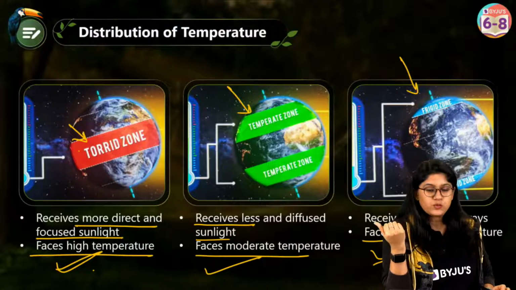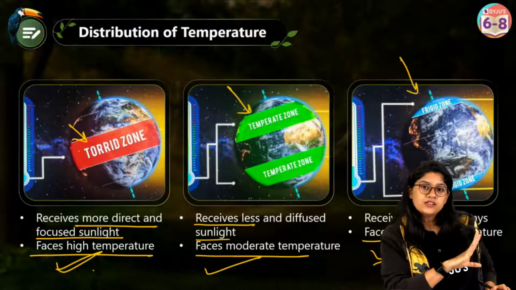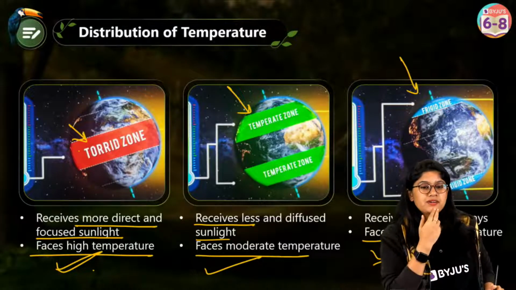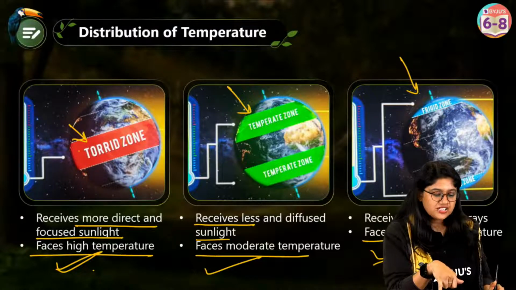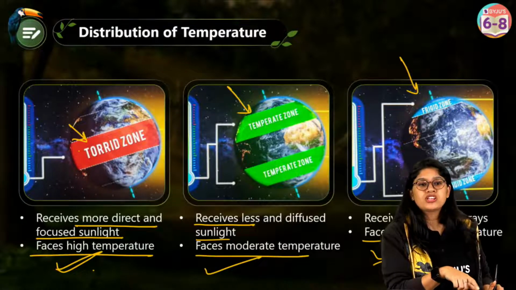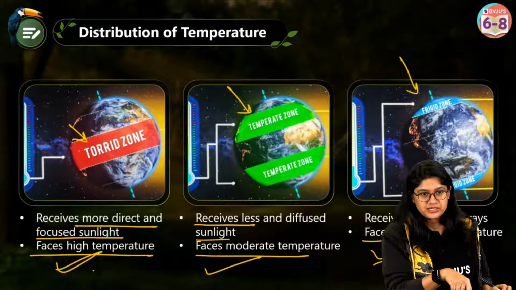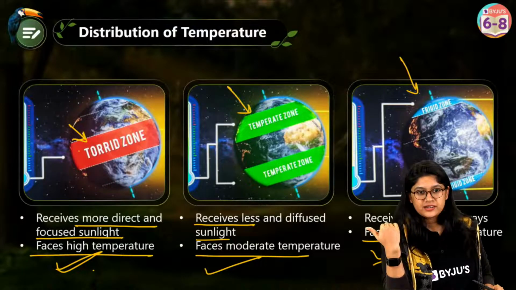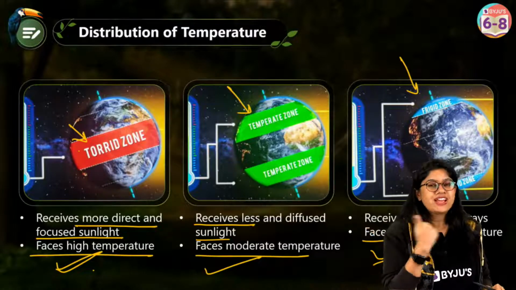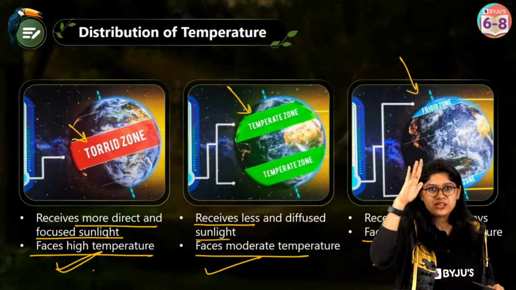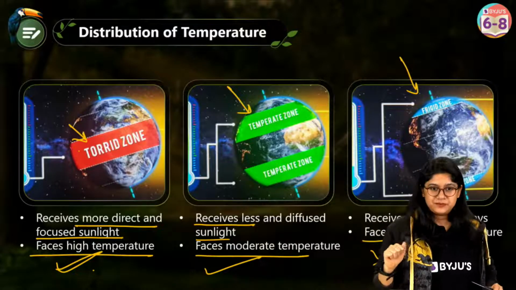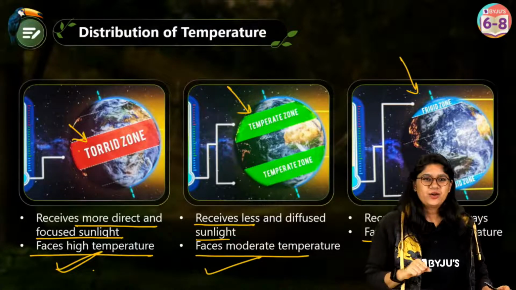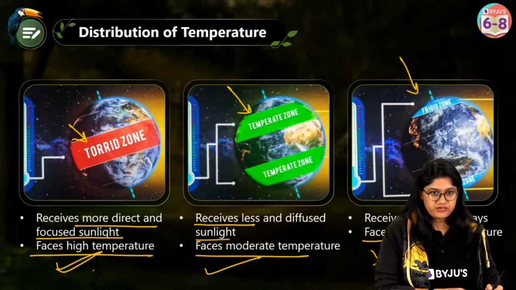What do you think, in which zone India falls? See, definitely it's not the last zone, right? We're more close to the equator part of it. Tropical, right? We usually call ourselves a tropical country. Not very close to the equator, not very close to the temperate zone also, somewhere in between. Okay, very good everyone.